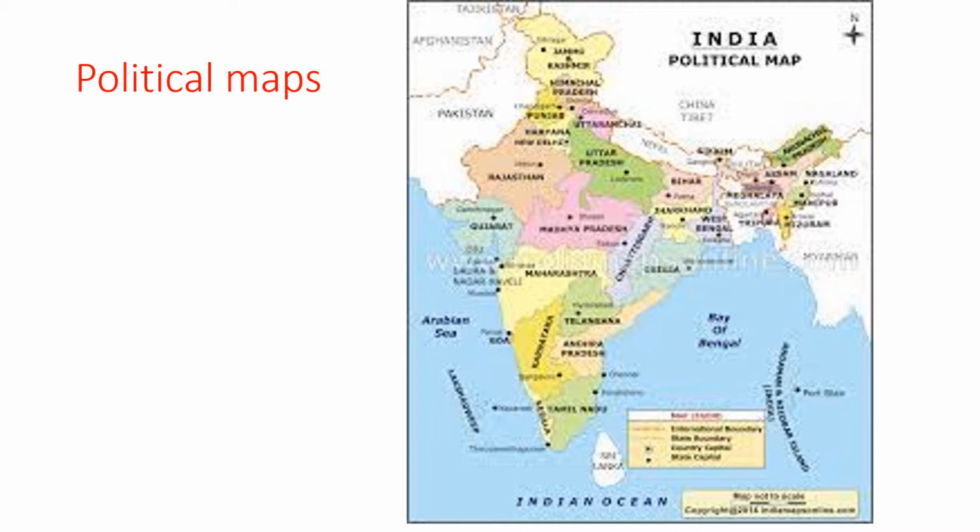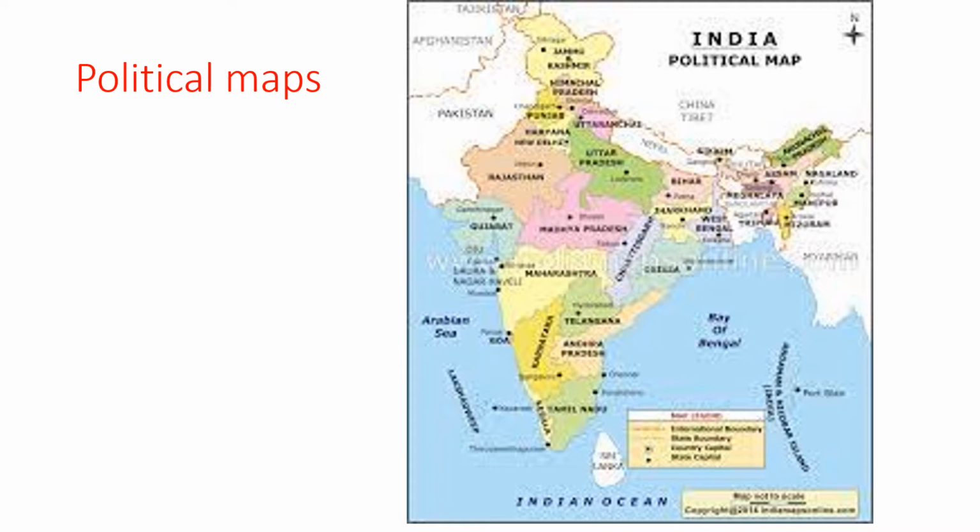Let us see political maps. The maps which show different continents, countries, states, cities, towns, etc. in any given area are called political maps. So look at this Indian map. This is called political map. In this political map, you can see boundaries between countries, states and districts.